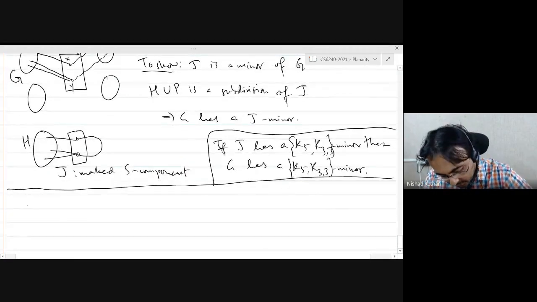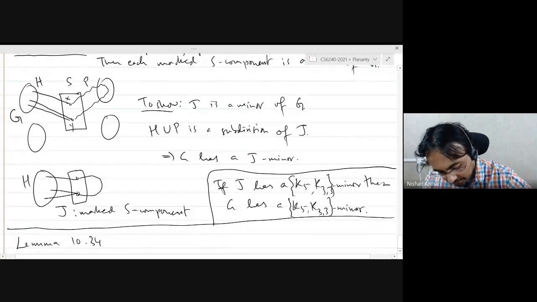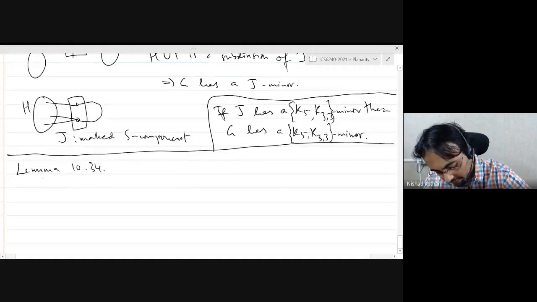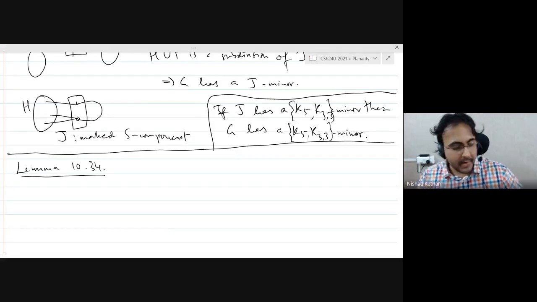And then there is another lemma we need for the reduction to three connected graphs, which is the other direction. So this is preserving minors. And now we also want to preserve the planarity or non-planarity, right?